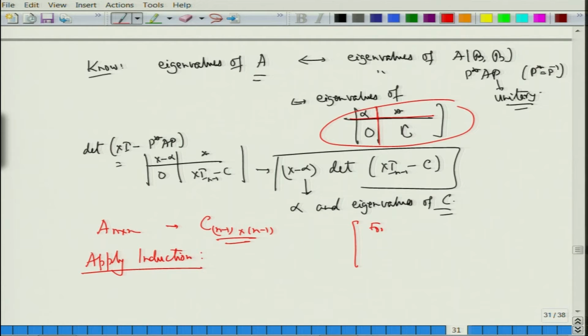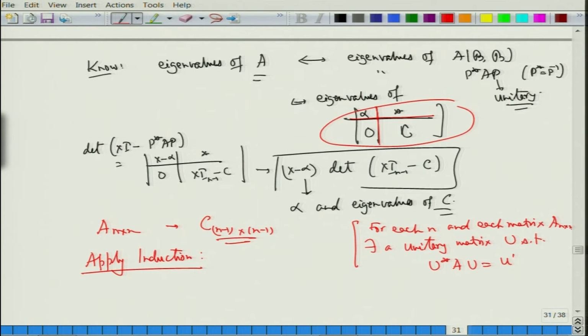So, let us write it: for each n and each matrix A which is n cross n, there exists a unitary matrix U such that U star AU is upper triangular. That is the statement I am making about the positive integer n.